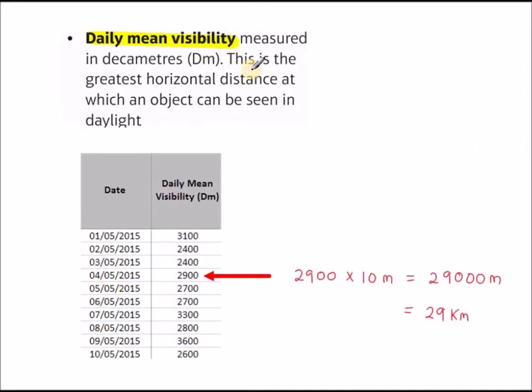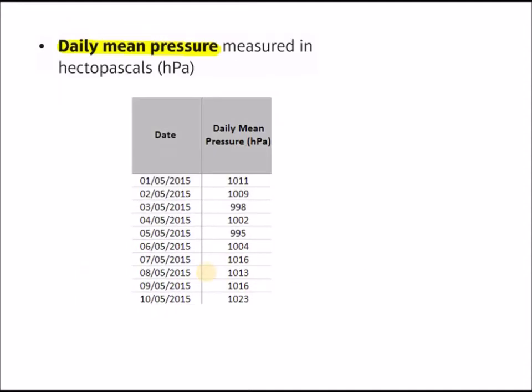Daily mean visibility. So the greatest horizontal distance at which an object can be seen. The units are unusual, decameters, and we need to know that 1 decameter is equal to 10 meters. So a value of 2,900 decameters means you take 2,900 times by 10, 29,000 meters. That means there is visibility of an object at 29 kilometers.